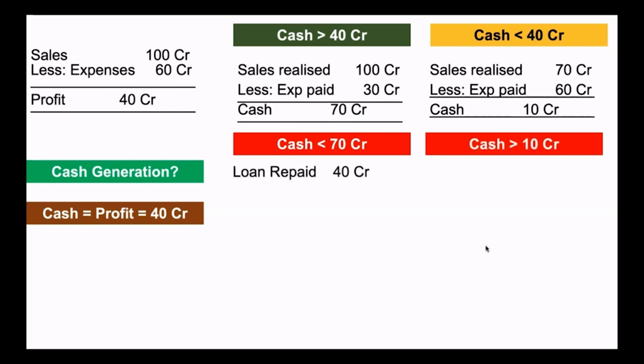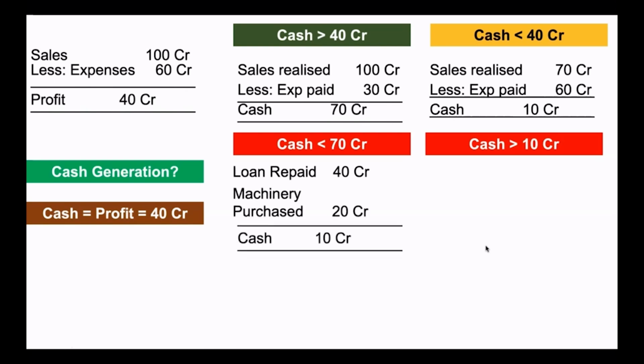How? Let's say a loan has been repaid, 40 crore. Some machinery has been purchased for 20 crore. It means out of 70, 60 crore is gone. So what is the cash position? It is now only 10 crore.